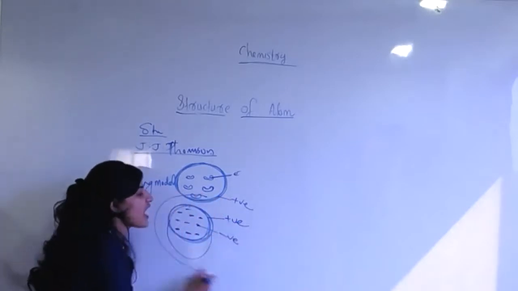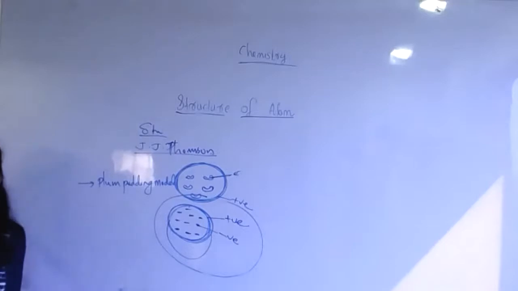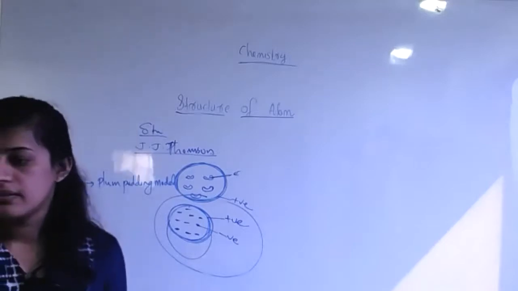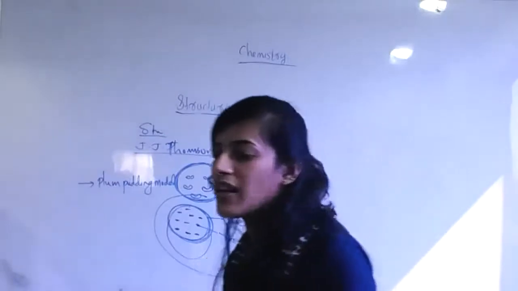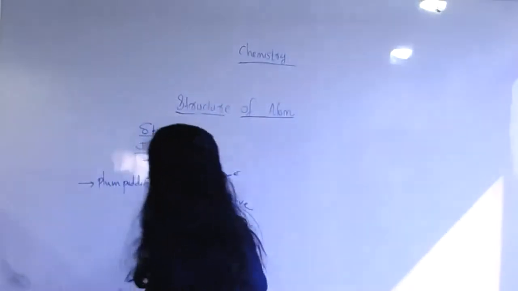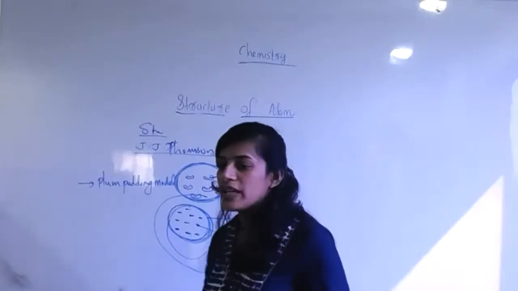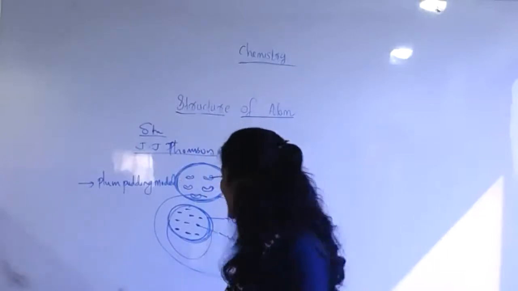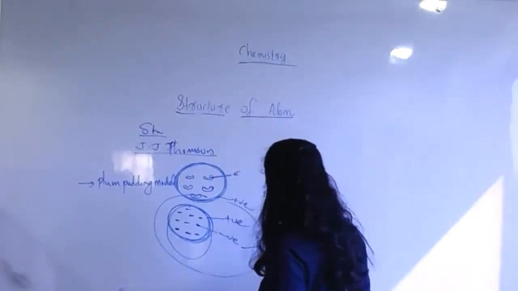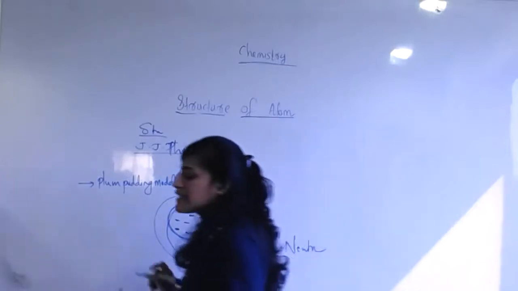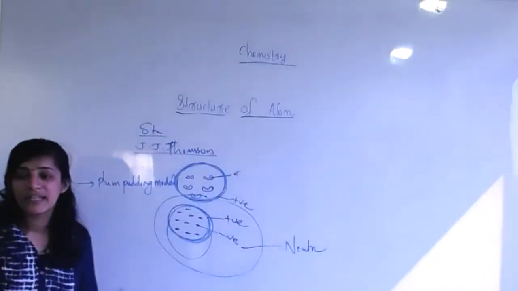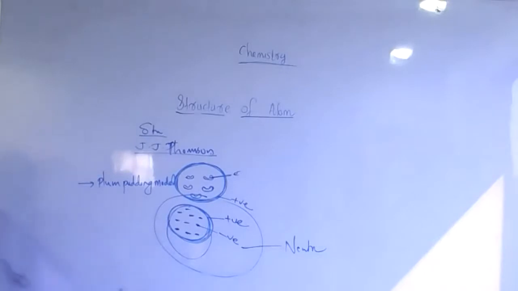So the entire charge of the system, tell me. Neutral. Very good. Why neutral? Because positive and negative are present at the same time, so they cancel each other. As a result, it acts as neutral. So basically, the atom is neutral.